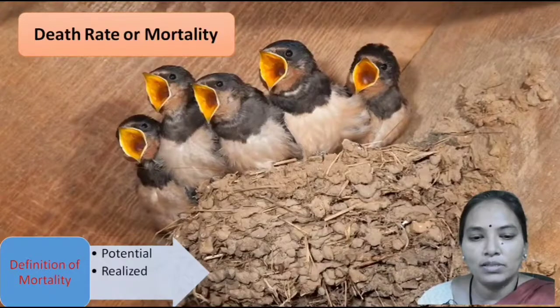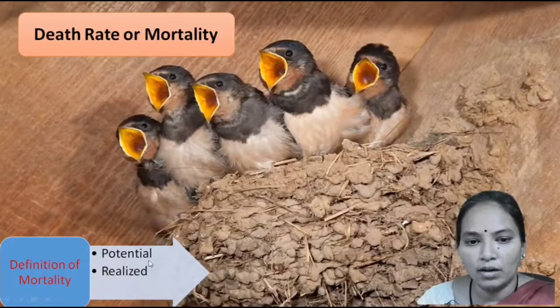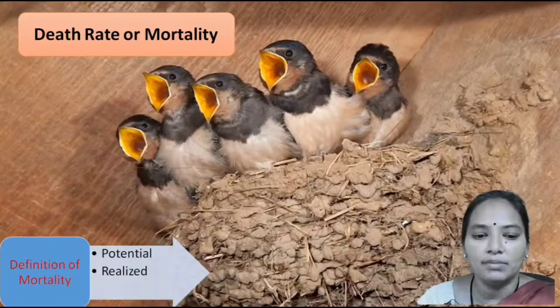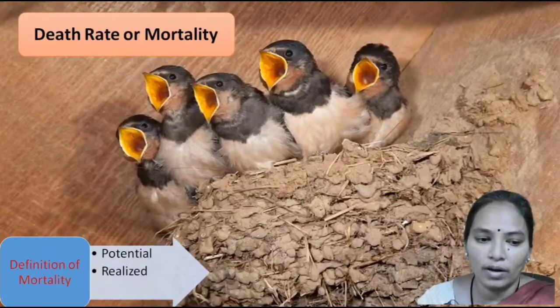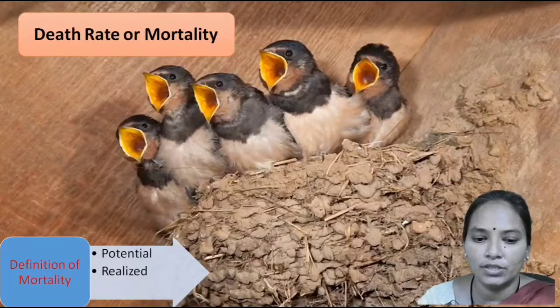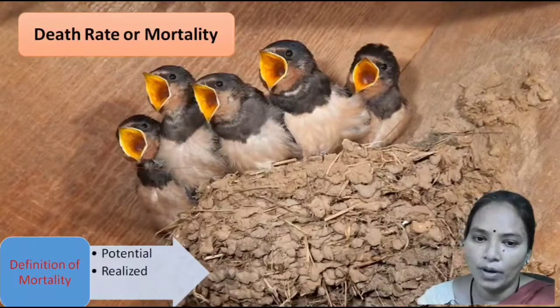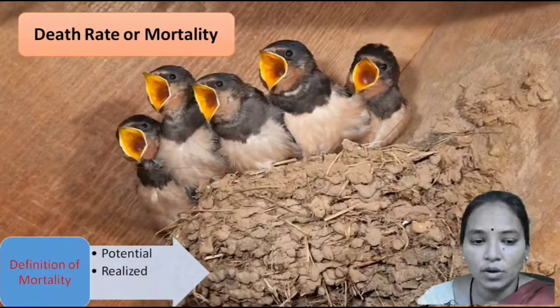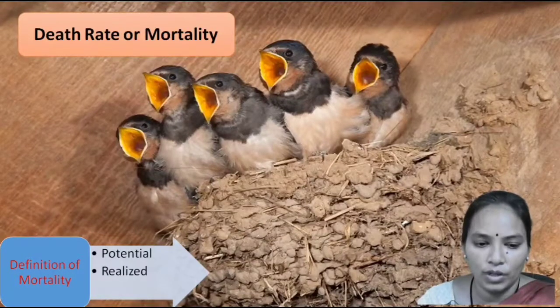So let's see what is meant by potential mortality. The potential mortality or the maximum mortality is the number of deaths which would occur under ideal conditions due to physiological changes of old age. This is constant for a given population.